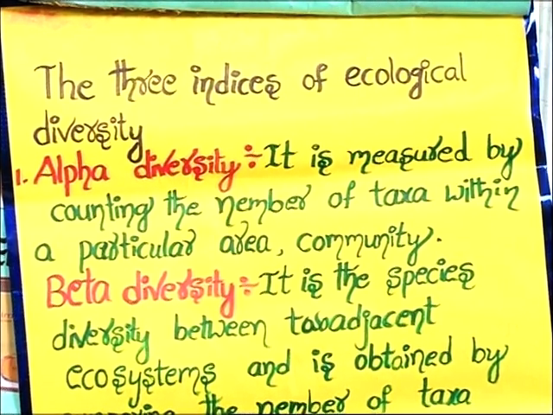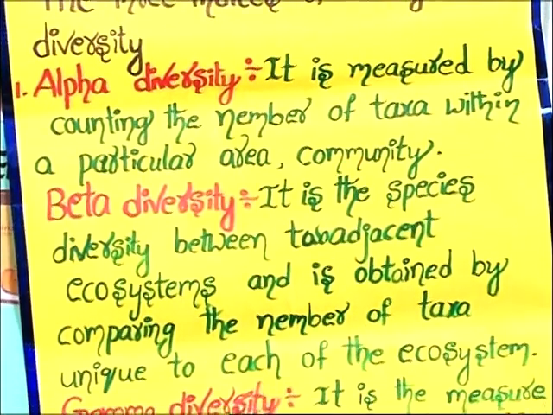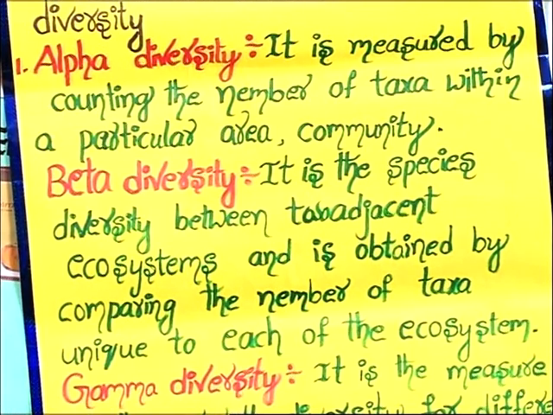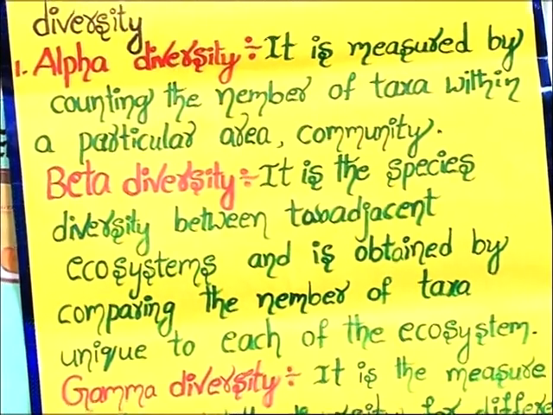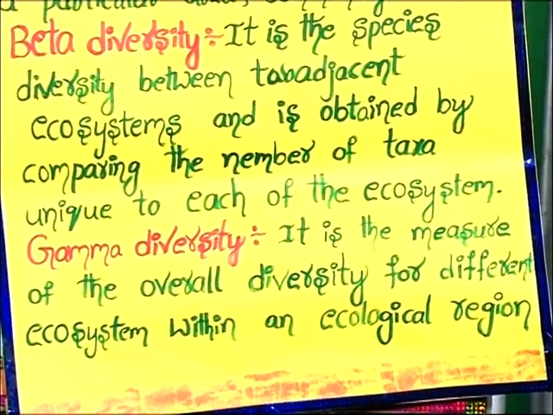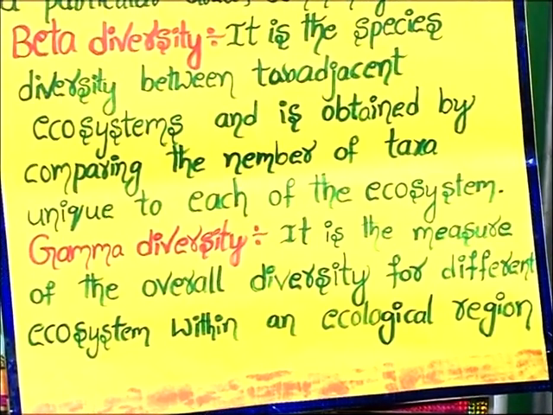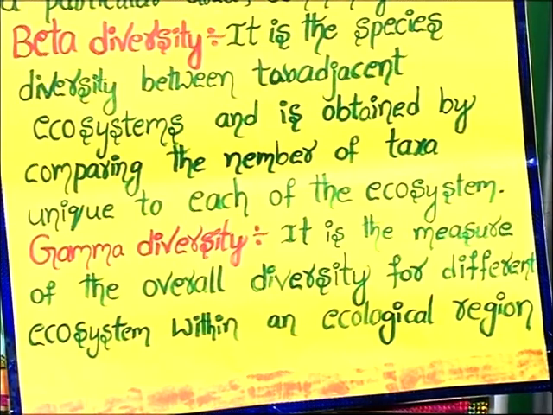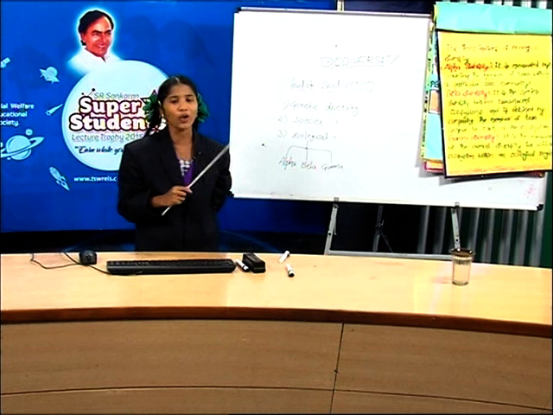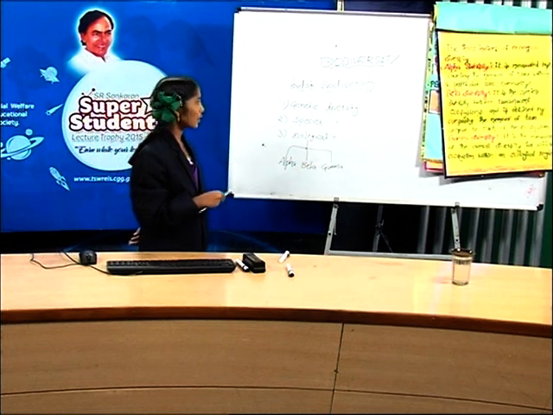And the second one is beta diversity. Friends, it is the species diversity between 2 adjacent ecosystems and it is obtained by comparing the number of taxa unique to each of the ecosystem. And the third one is gamma diversity. It is the measure of overall diversity for different ecosystems within an ecological region. Friends, these are the 3 indices of ecological diversity.